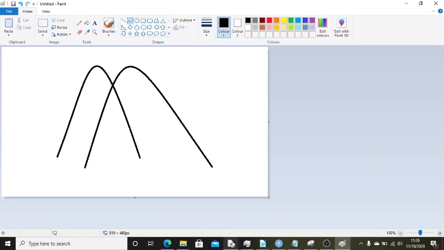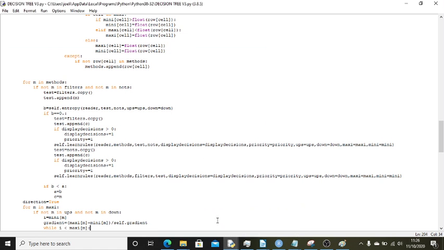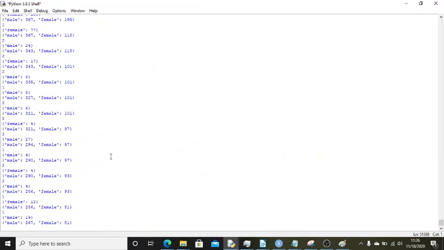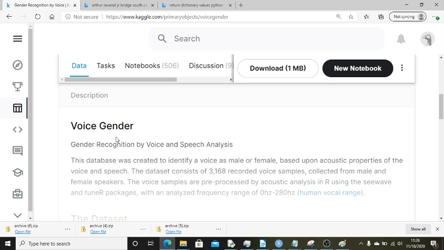So today I'm just showing off some more work I've done on my decision tree. I've got it running here. It's trying to categorize voices into male and female using a bunch of data from their mean frequency, which, as always, you can find on Kaggle and the voice gender recognition by speech analysis data download.